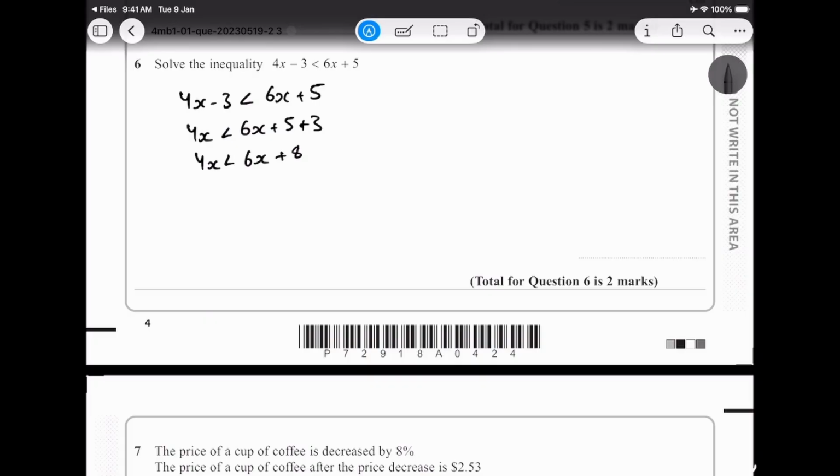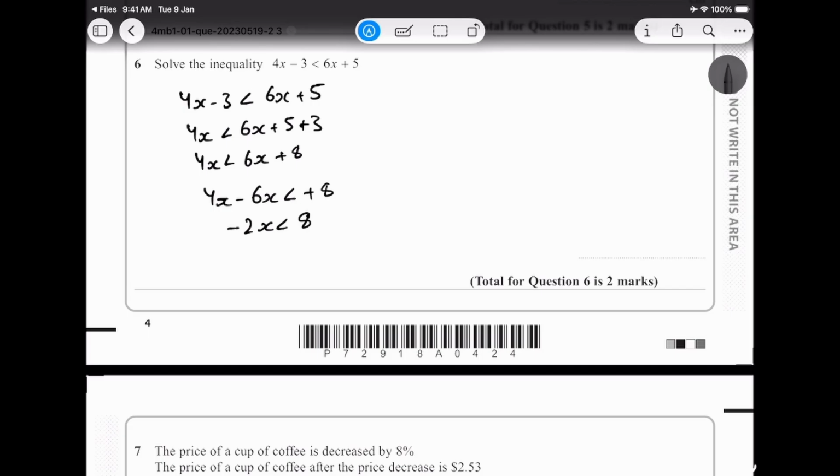And then we can move the 6x to the other side, and I will be getting 4x minus 6x, is less than 8. All right, what do I get? I get negative 2x. This specific working, you can have differently in your case. It's not necessary that you get it the same way I'm getting it.